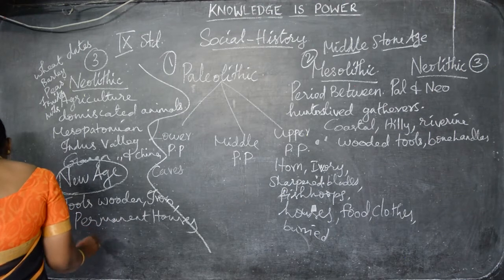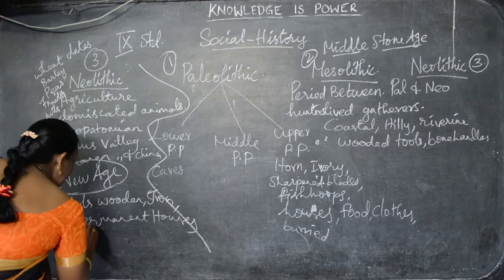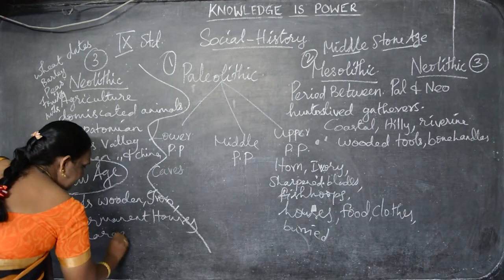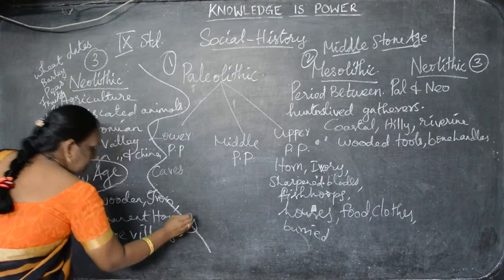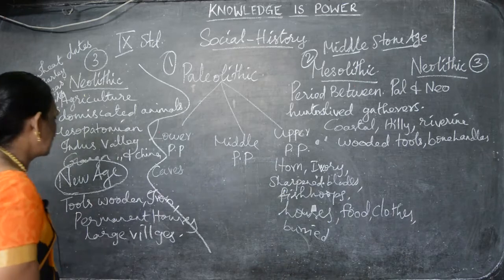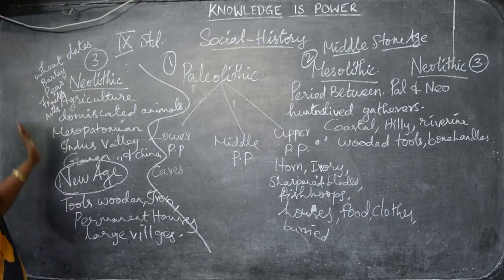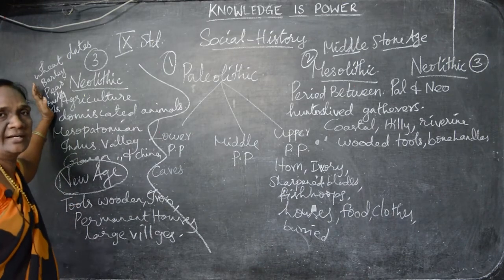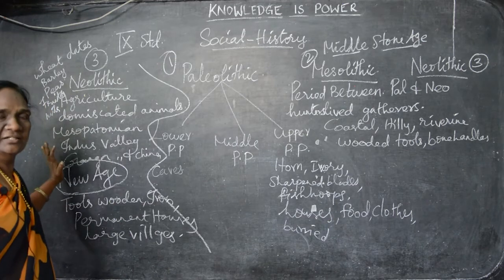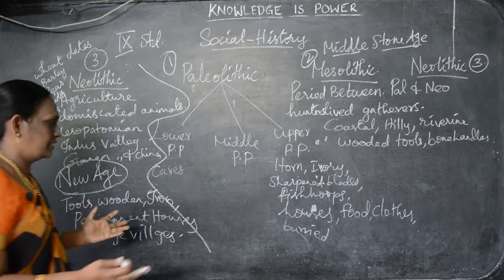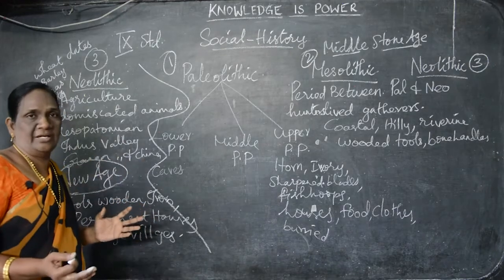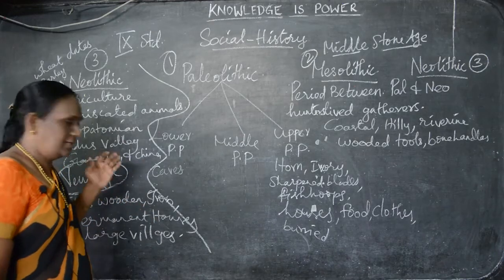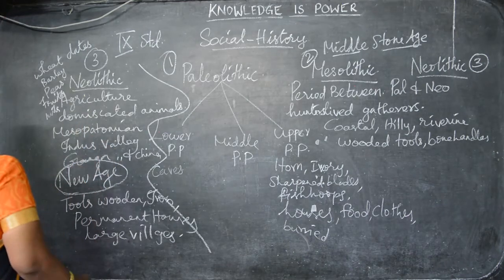They developed, and many large villages have started. For that only, this Neolithic age is called the New Age. New Age means new revolution. Understand? Many developments have happened in this Neolithic age. Understand? Are you able to follow, children?